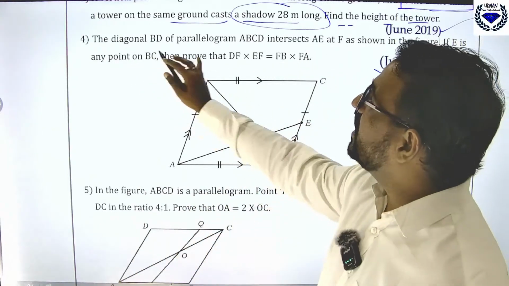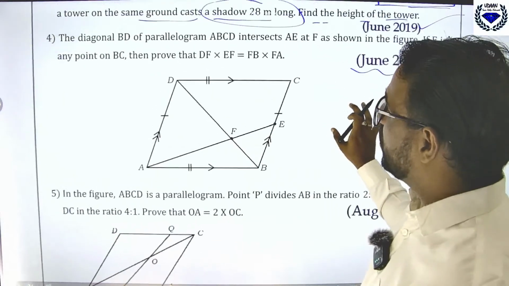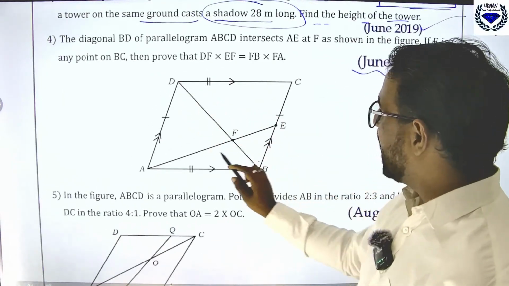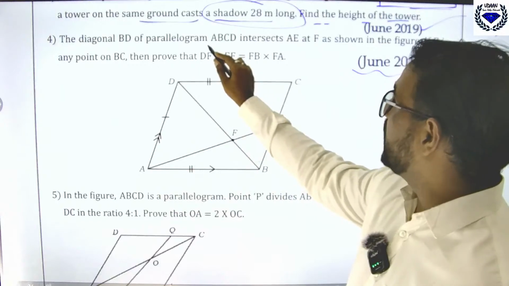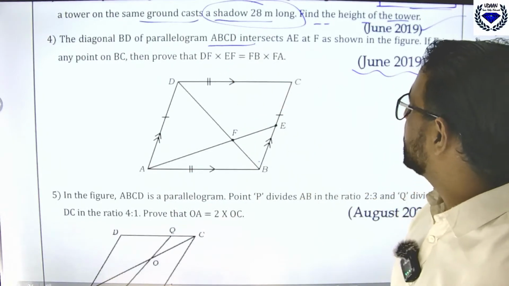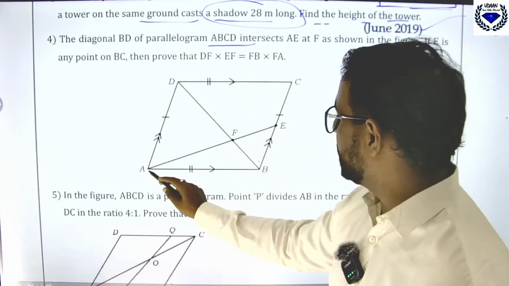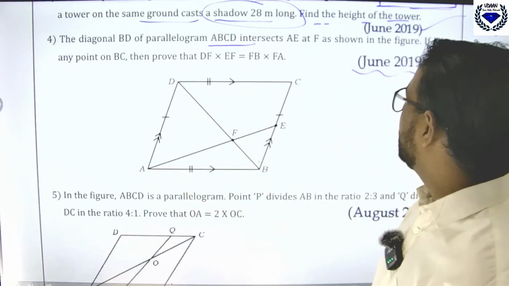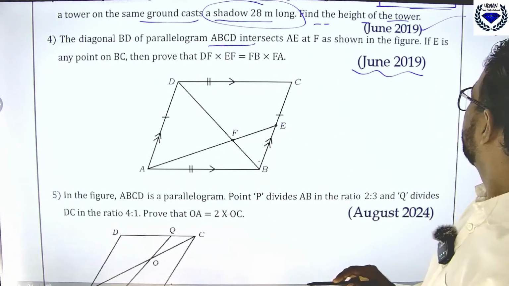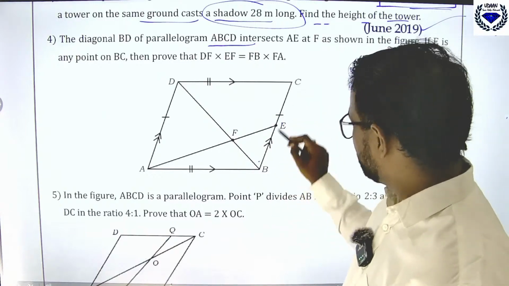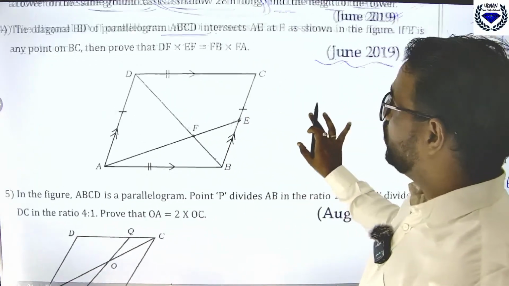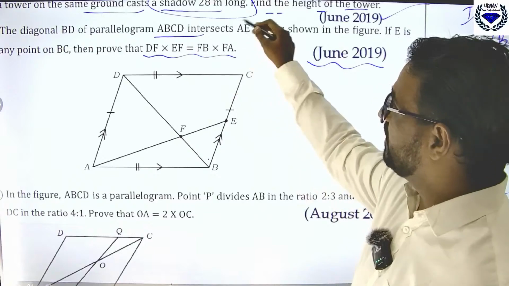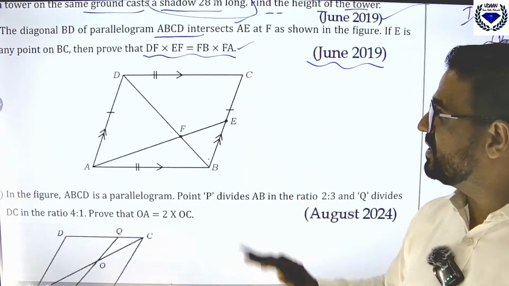See, the diagonal BD of a parallelogram ABCD intersects AE at F, as shown in the figure. If E is any point, anywhere, we should prove this one. This is given and this is to prove. Directly I will start with the solution.